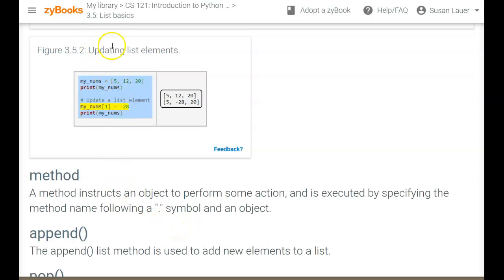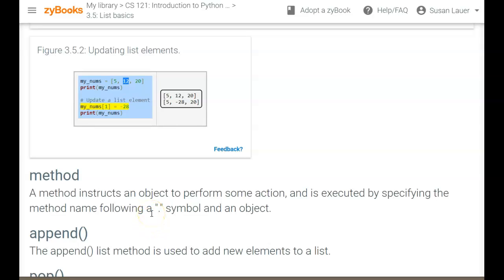Unlike the string, you can update a list element. You can rename one of the list elements in here. So if you accidentally made a typo when you put something in, or maybe I wanted to change my password, that would be part of my profile, I could go into my index and change my password. Or if a female got married and took her husband's last name, she could go in and change her last name. The system would do that for them. So it's just taking the element, this would be element 1, that would be 12, right? And rename it as negative 28. You can see that it actually did that.